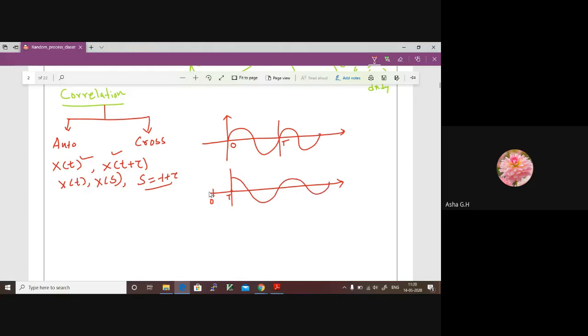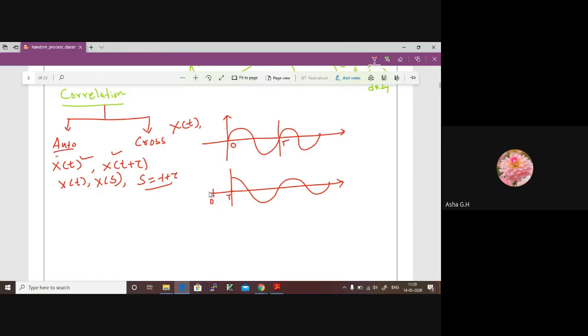The same signal at time t and at time t plus tau. Now, how much are these two waveforms similar? This function will tell us how this random process x of t is similar to the time shifted version of itself. That is the meaning.